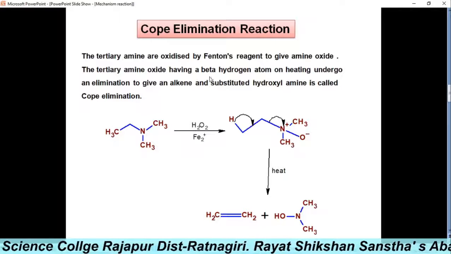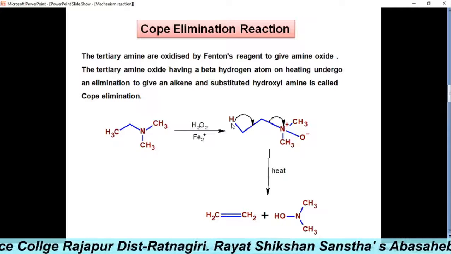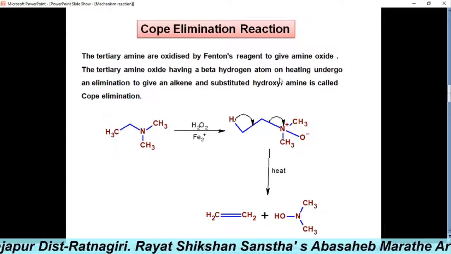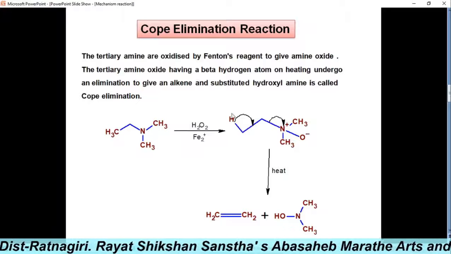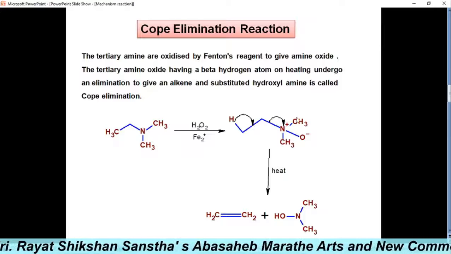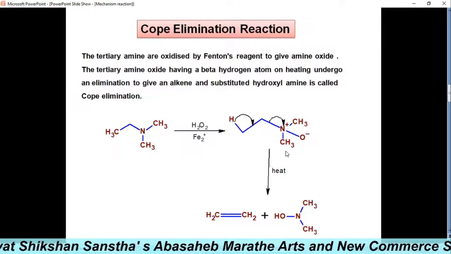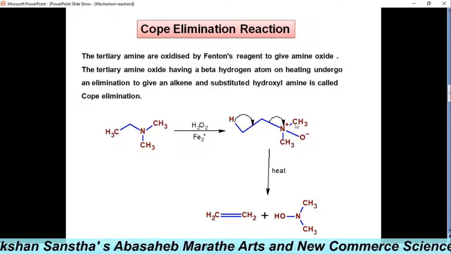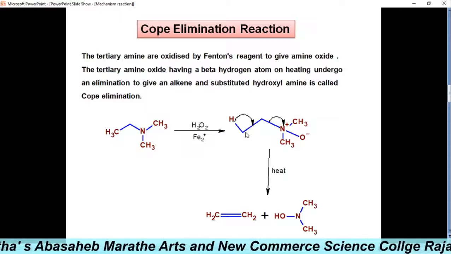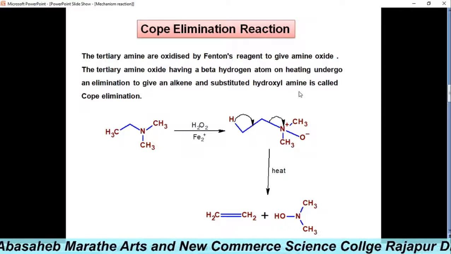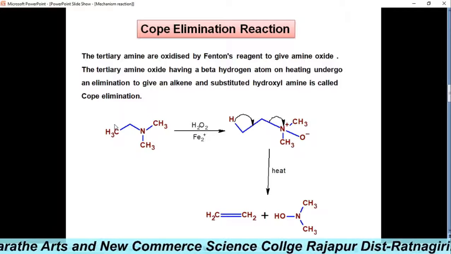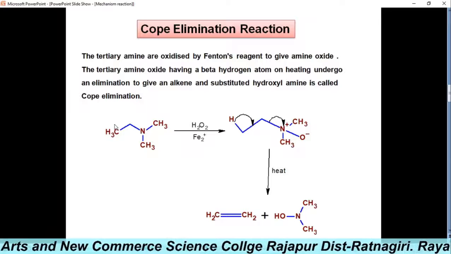This amine oxide, on heating, has a beta hydrogen atom, which undergoes elimination of this group to give an alkene as the product and a substituted hydroxylamine. This is called the Cope elimination reaction.